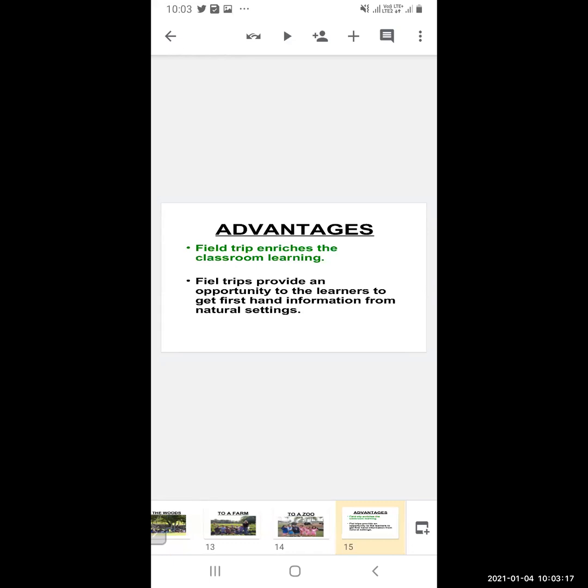So the students who are going to have the field visit have the opportunity to get whatever information they get first hand. So in the classroom, what happens? Whatever the teacher is teaching, they have to imagine it and try to understand it. But when they go to the actual place, they get first-hand information from the natural setting, in the natural environment. They learn it in a better way, and whatever is there, they understand it better.